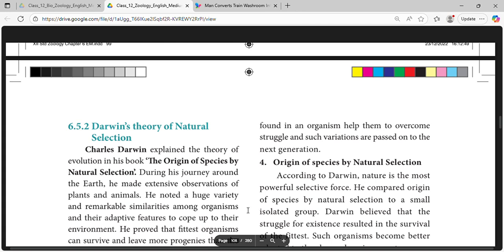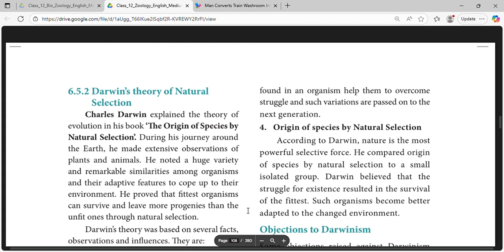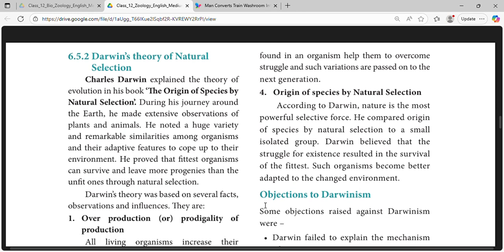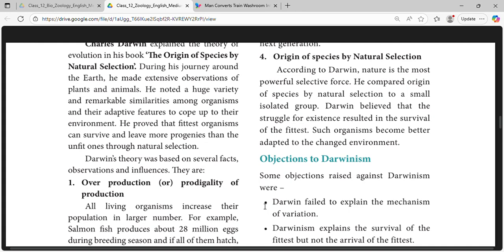He compared origin of species by natural selection to a small isolated group. Darwin believed that the struggle for existence resulted in the survival of the fittest. Such organisms become better adapted to the changed environment.